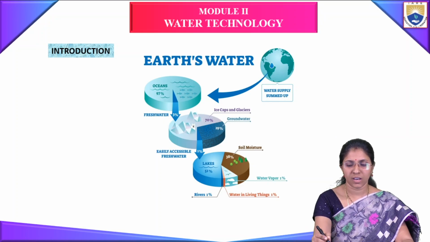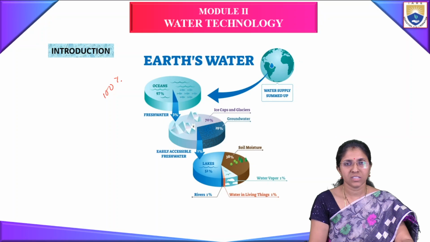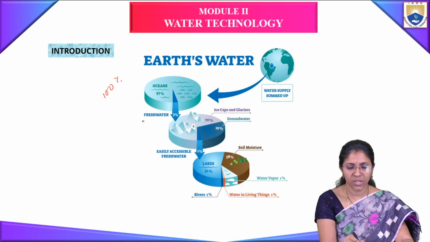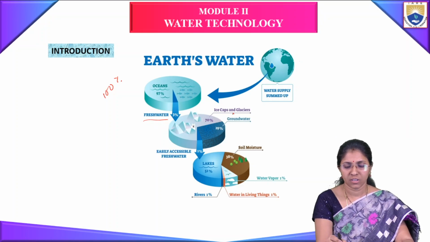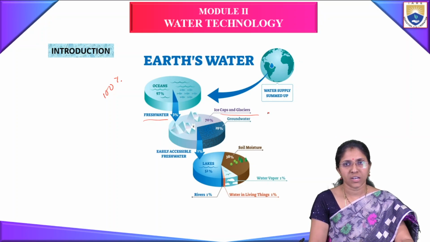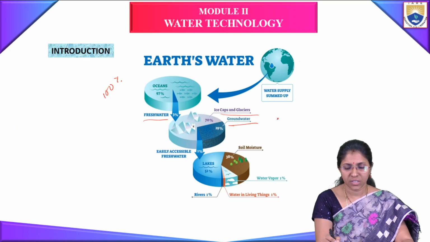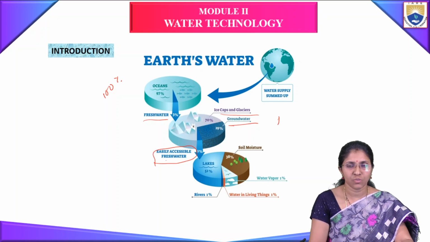Earth water is 100% of water. In that, 97% is occupied by oceans, and only 3% is fresh water. In this 3%, 70% is in ice caps and glaciers, 29% in groundwater, and 1% is easily accessible fresh water.